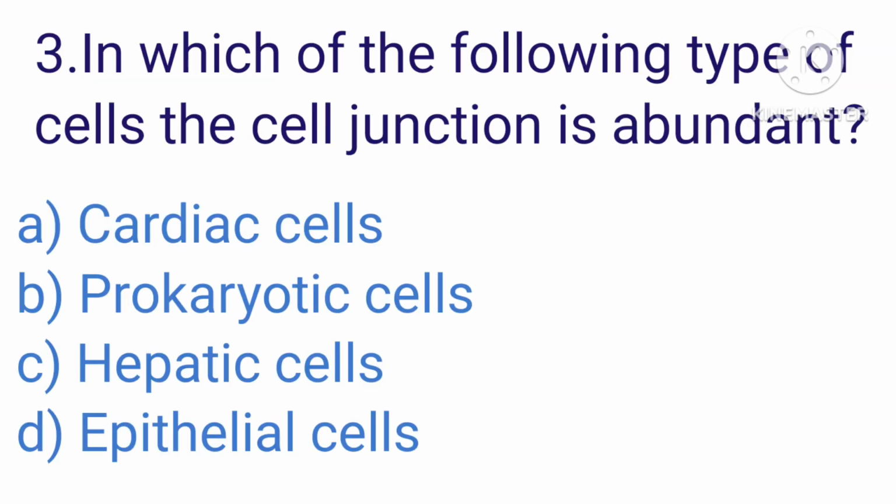Question number 3. In which of the following type of cells the cell junction is abundant? A. Cardiac cell. B. Prokaryotic cells. C. Hepatic cells. D. Epithelial cells. The correct answer is D. Epithelial cells.